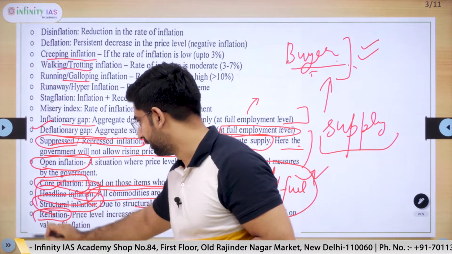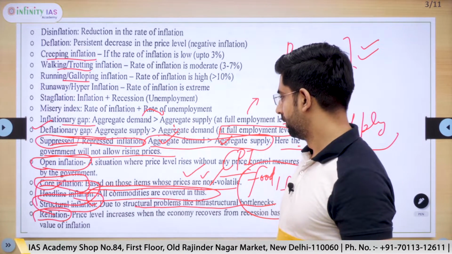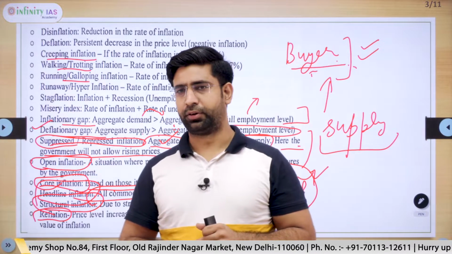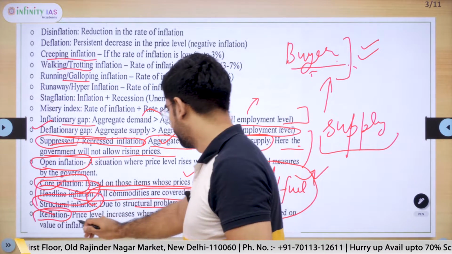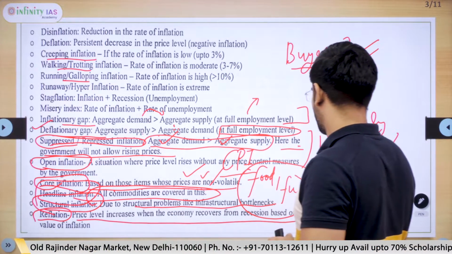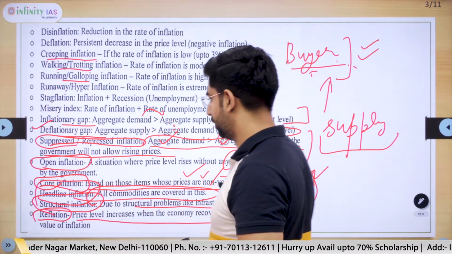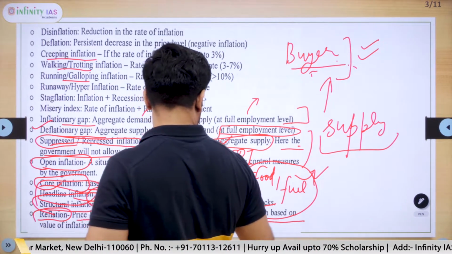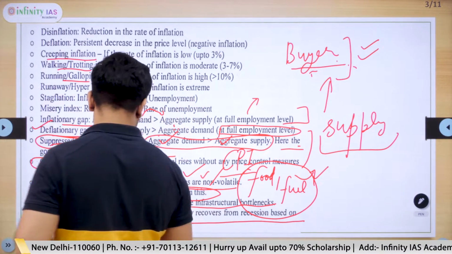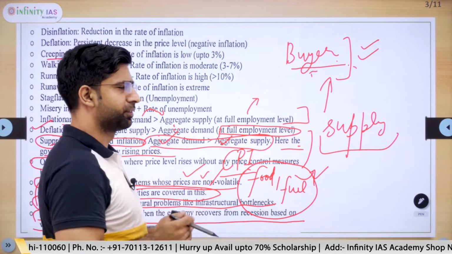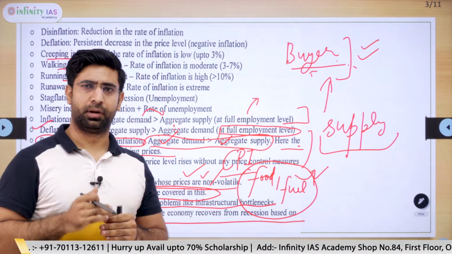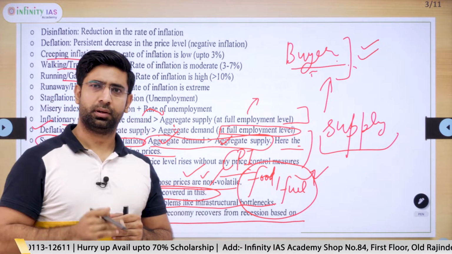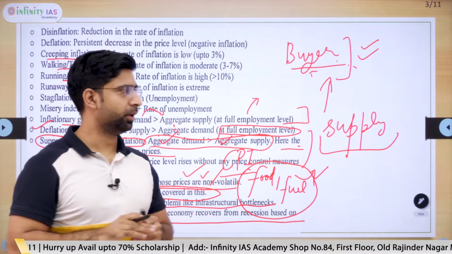Next term is reflation. Reflation comes after inflation. When the economy recovers from recession, the economy works in the cycle of growth and slowdown.